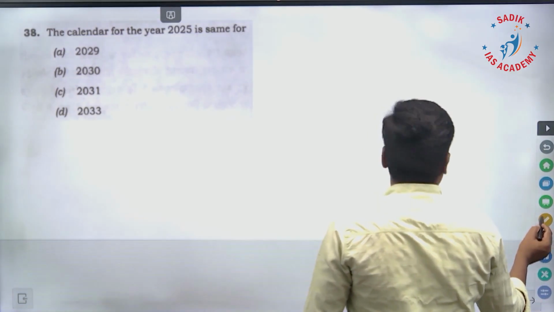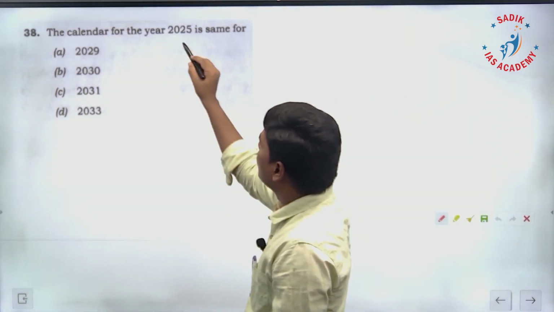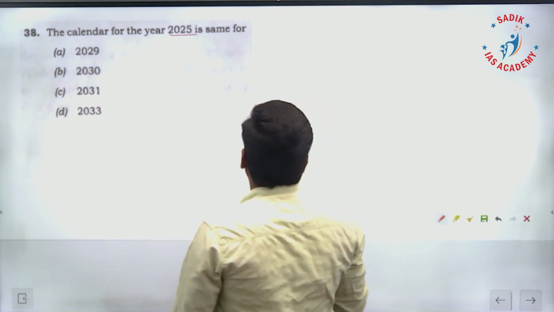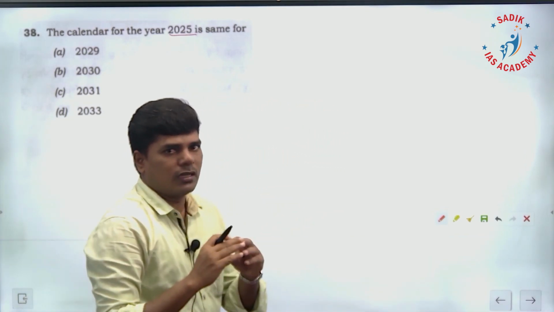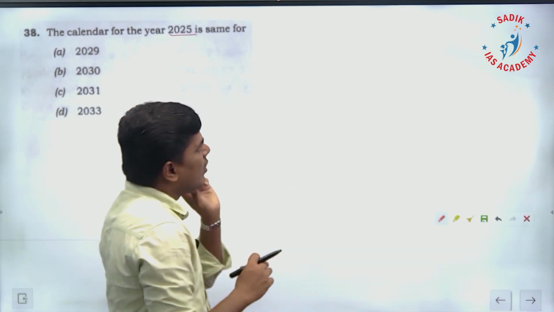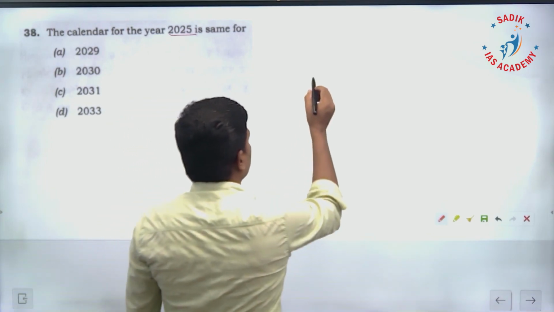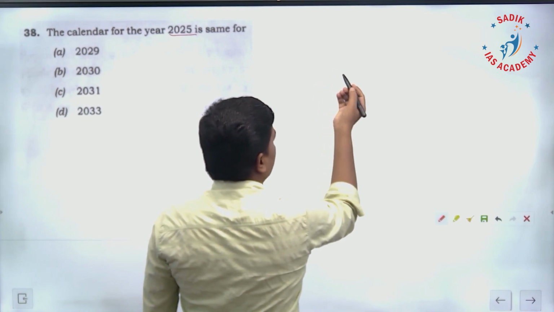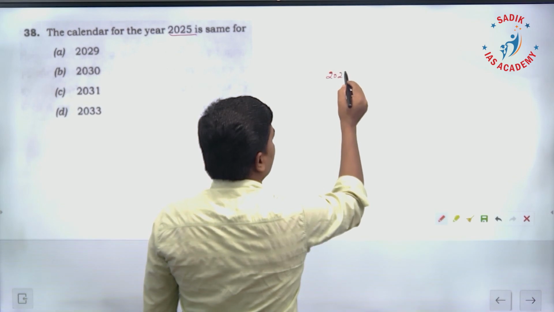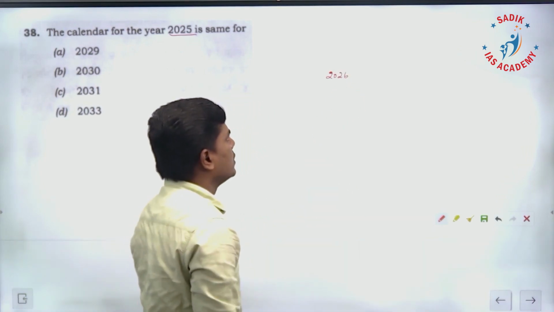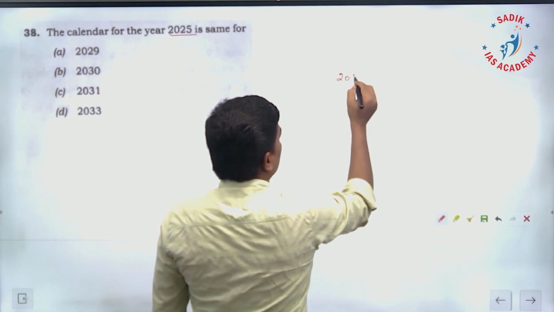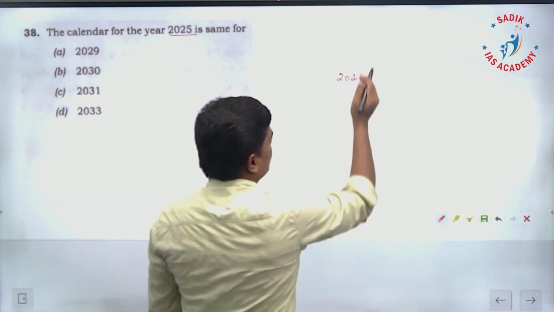Next one. The calendar for the year 2025 is the same as that of which year we have been given. So you have to solve this based on the odd days concept. In an ordinary year, suppose I take a year randomly, 2022.